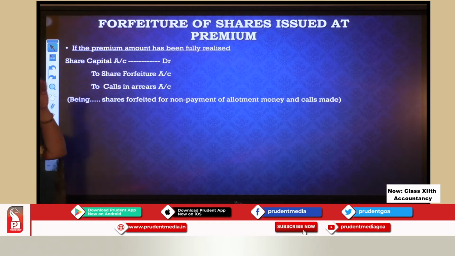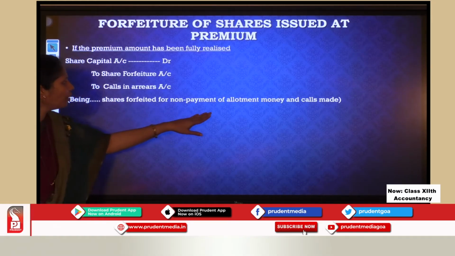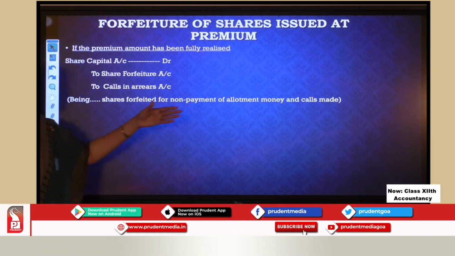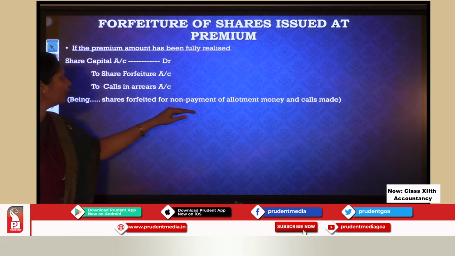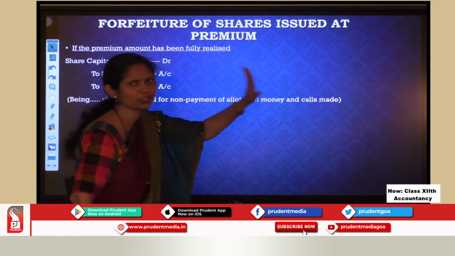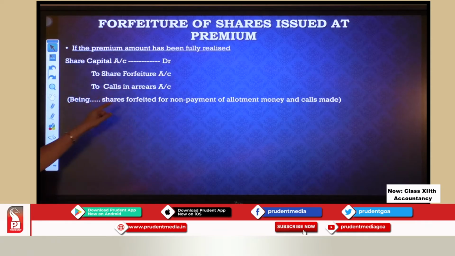It will depend on the case. If allotment money was not paid and you are forfeiting, then it will be being share forfeited for non-payment of allotment money. If the allotment money was collected, it was only because of the calls, then your narration will be being shares forfeited for non-payment of calls made. So it is an explanation. It depends on the case why the shares are forfeited.